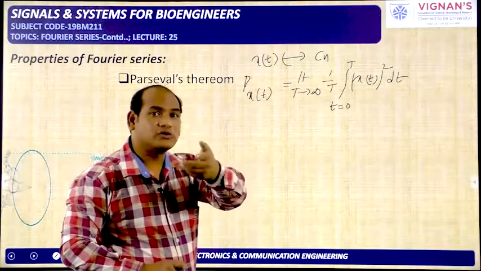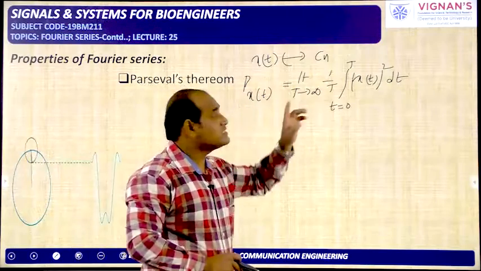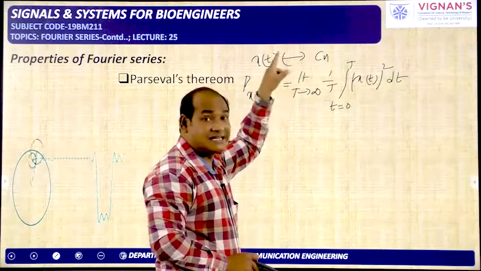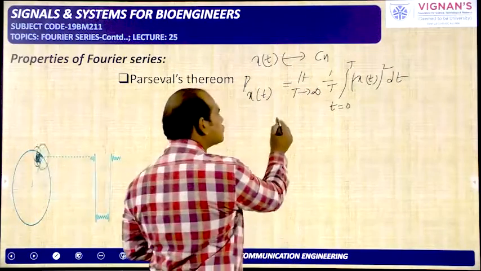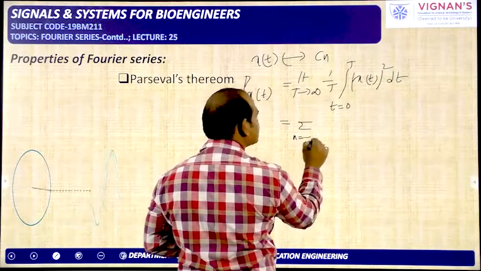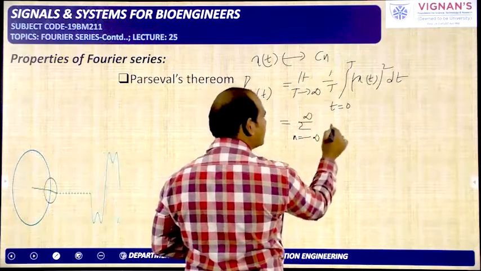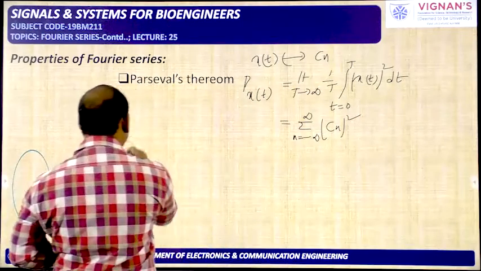But now you need to find the power involved in the signal x of t even if you don't know the time domain expression for x of t, but you know cn. That means if you know cn, the exponential Fourier series coefficient of the signal x of t, then you can find the power involved in the signal x of t as sigma n changing from minus infinity to plus infinity magnitude of cn square. The proof for this one is here.